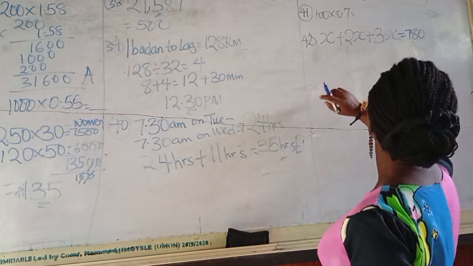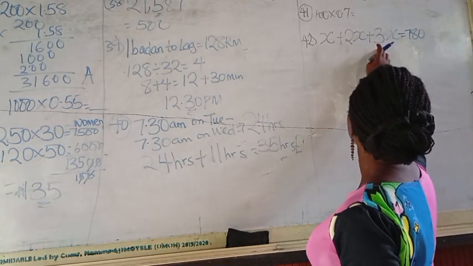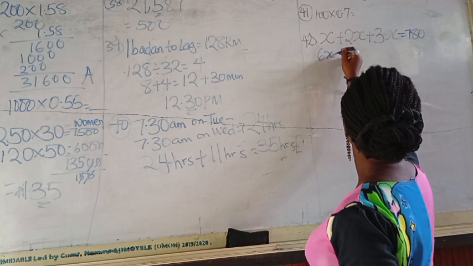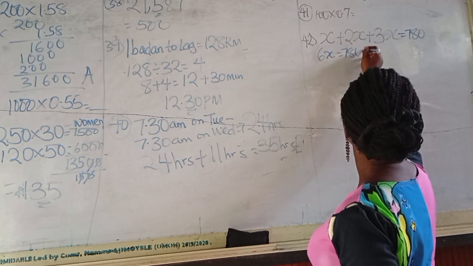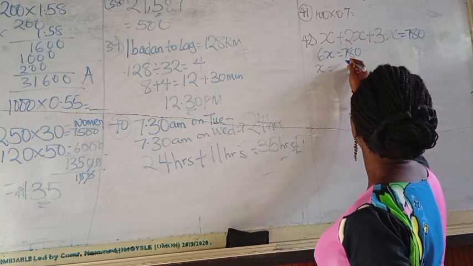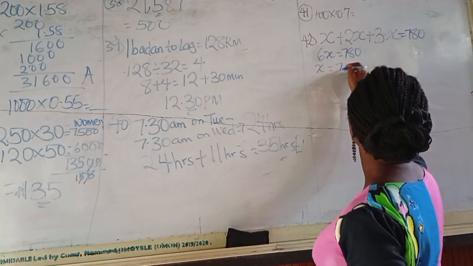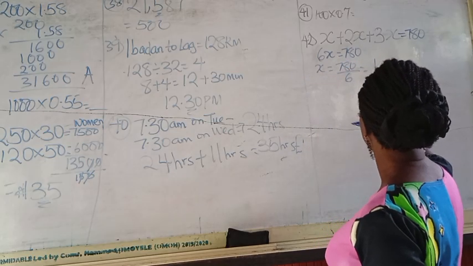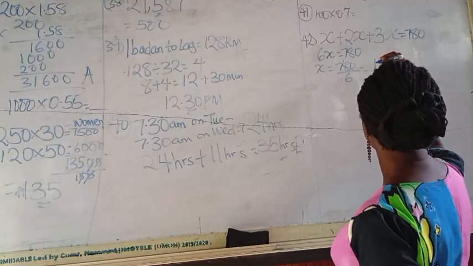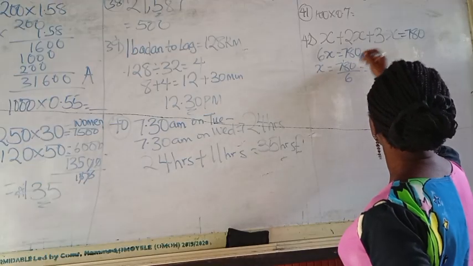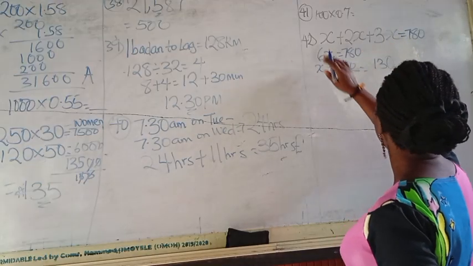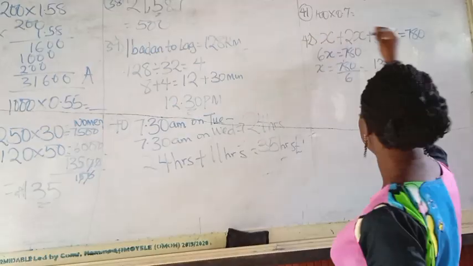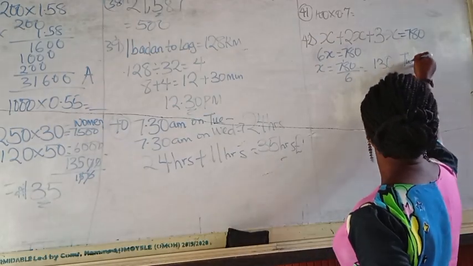So that would be x plus 2x plus 3x, that is 6x, which is equal to 780. Take away x from the equation. So we have 780 divided by 6. 6 in 7, 1. Remainder 1. 6 in 18, that is 3. And 6 in 0, that is 0. So obviously, the first person, which is Tunde, is getting this.